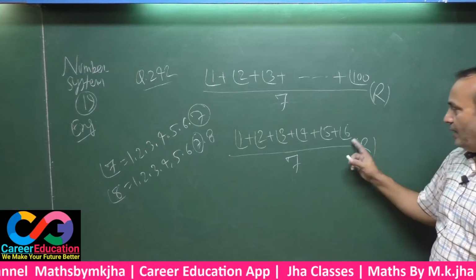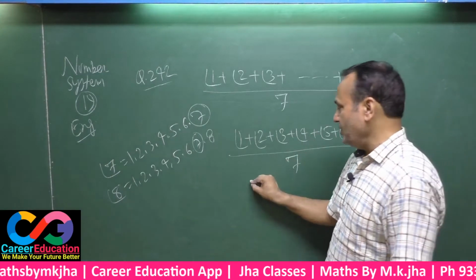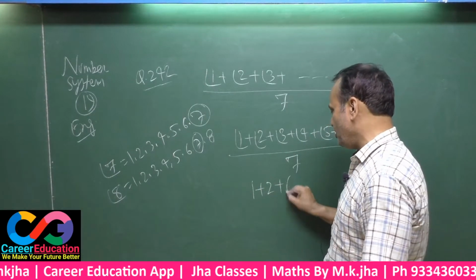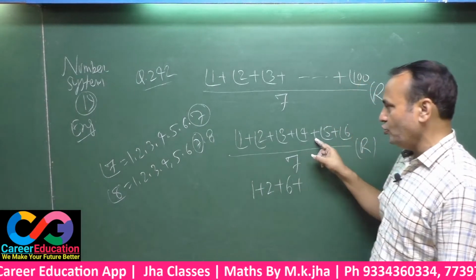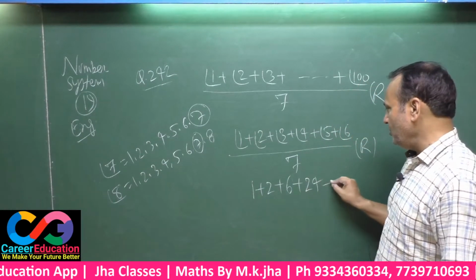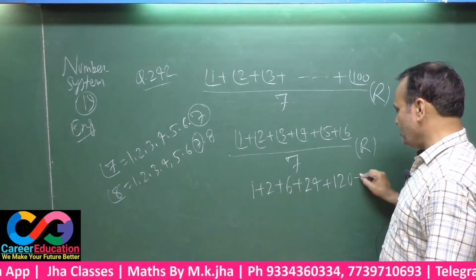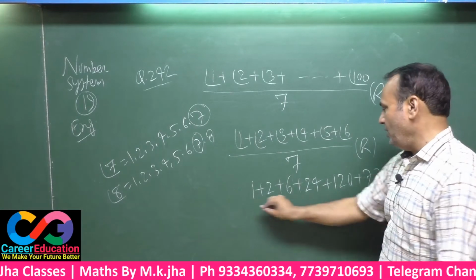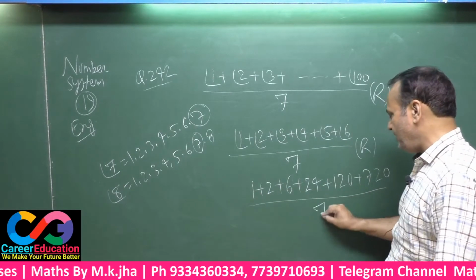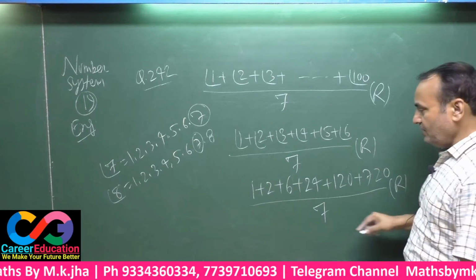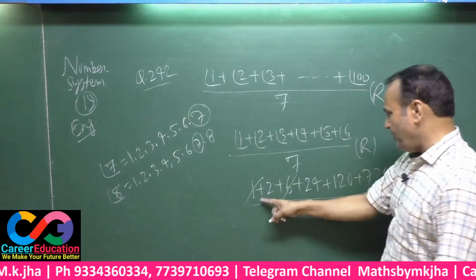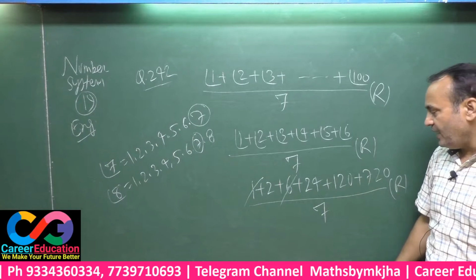Now you can calculate easily by multiplication. You need the value of all these: this is 1, this is 2, this is 6, this is 24, this is 120, this is 720, and divide by 7 and get the remainder. Here 720 plus 1, 721, is cancelled by 7.